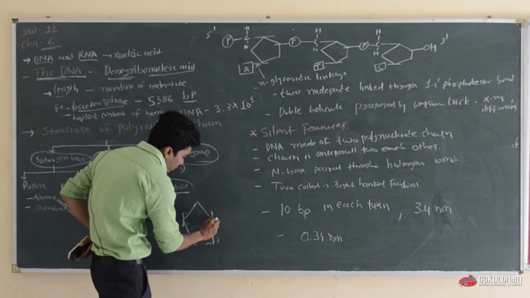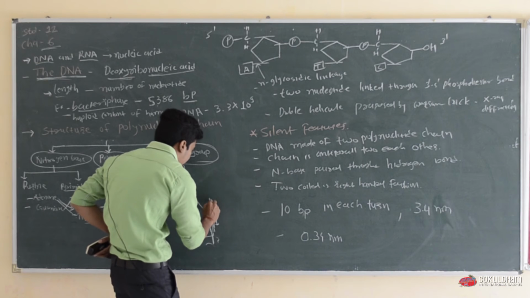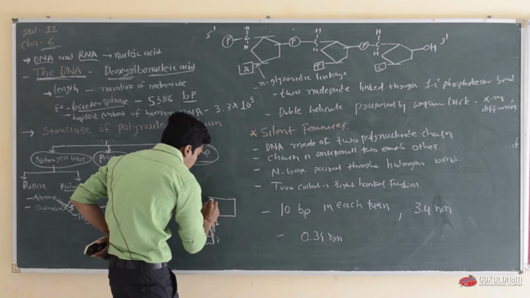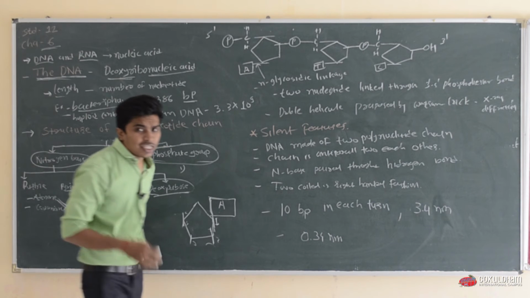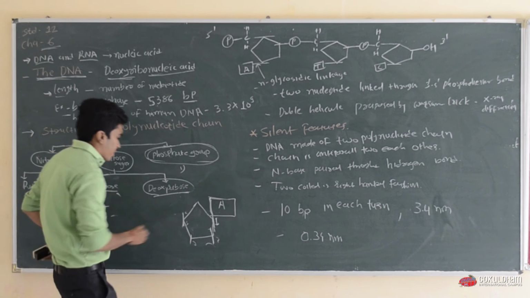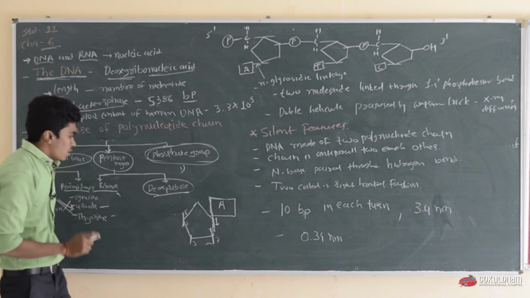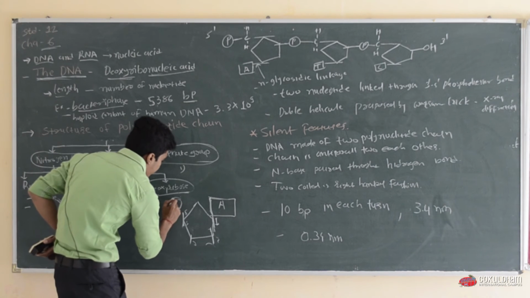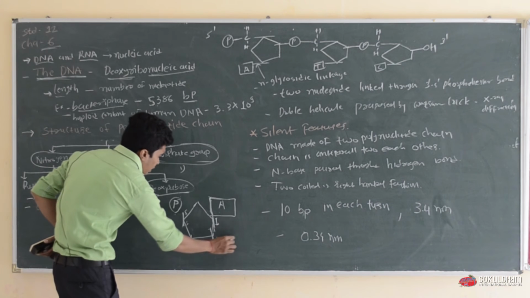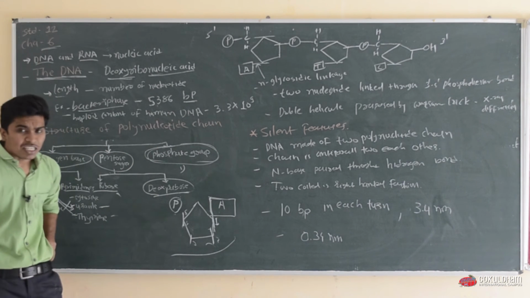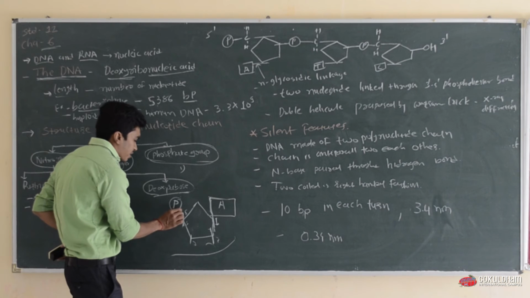So at the first carbon, remember, a nitrogen base will be present, for example adenine, guanine, cytosine and thymine, and at carbon number 5 a phosphate group will be present. Here, the phosphate group. This is known as a nucleotide. A nucleotide has 3 components: a nitrogen base, sugar and phosphate.